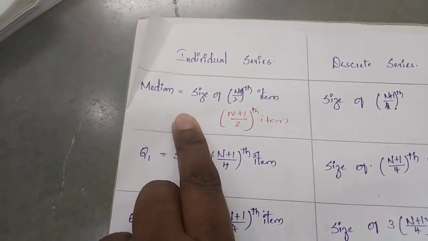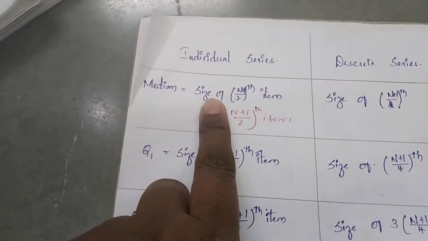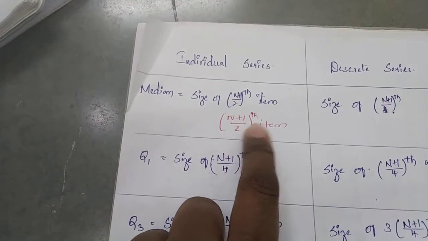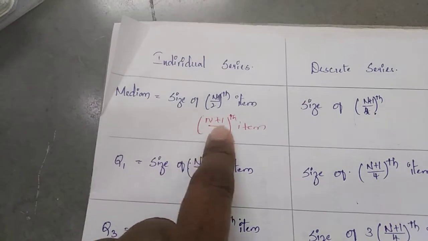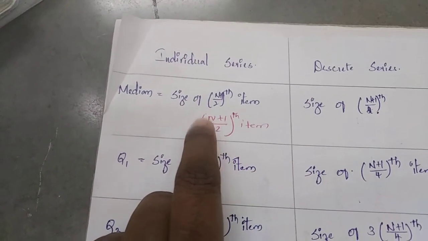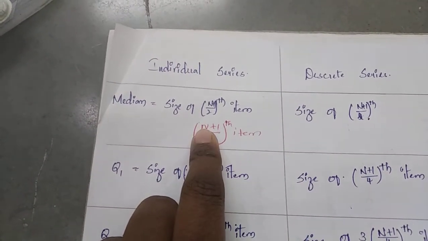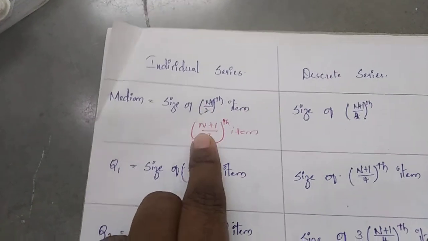First, the median. For the individual series, the median formula is size of (n plus 1) by 2 item. Here n means the number of items. Number of items we have to take in case of individual series.